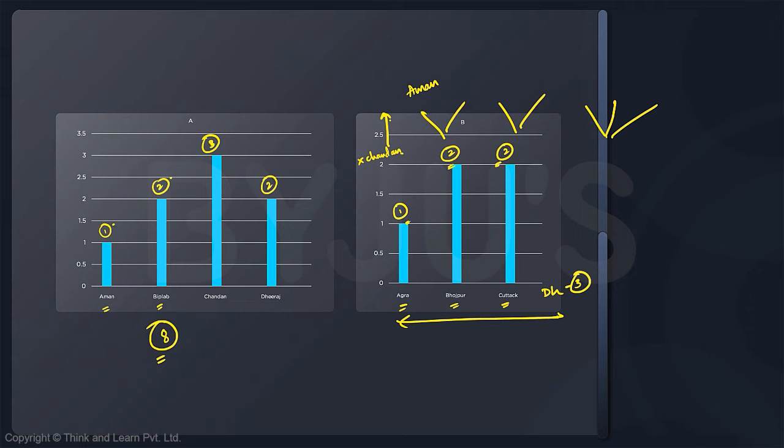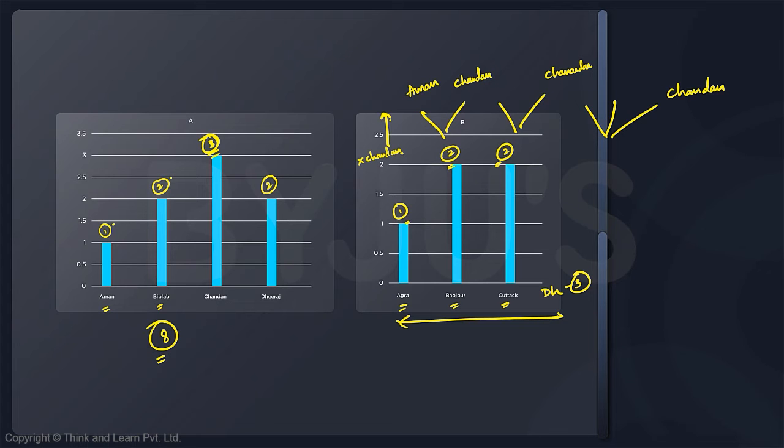Now the starting point for us will be Chandan, because Chandan has to visit 3 cities and Agra is not one of them. So definitely he is visiting the remaining 3 cities. So Bhojpur he has to visit. Then he has to visit this place again. What is this, Cuttack? And he has to visit Dhanbad also. Only then his 3 will be met.